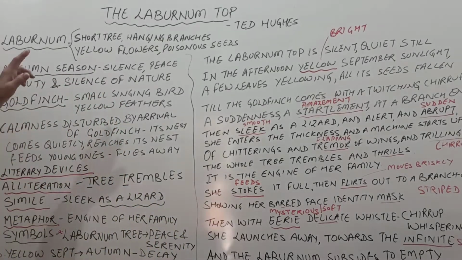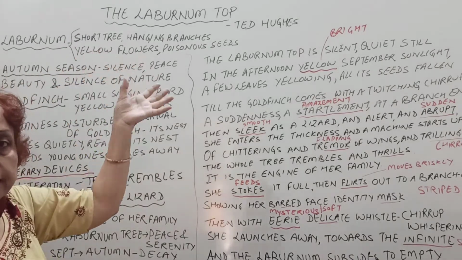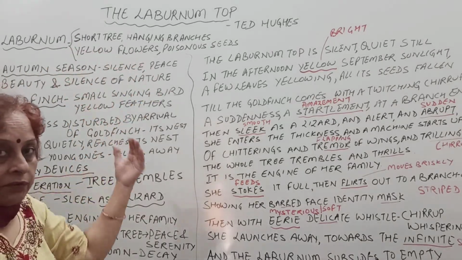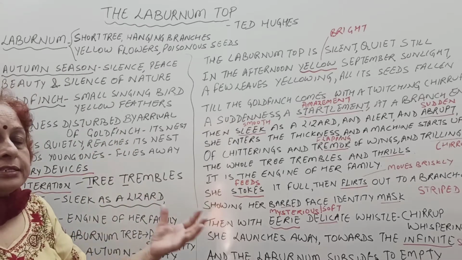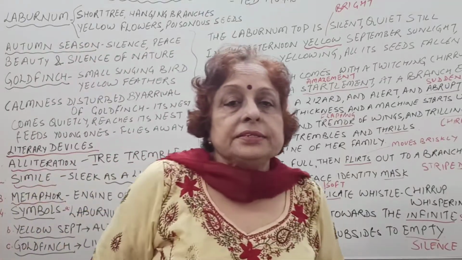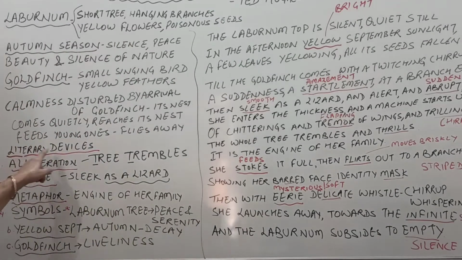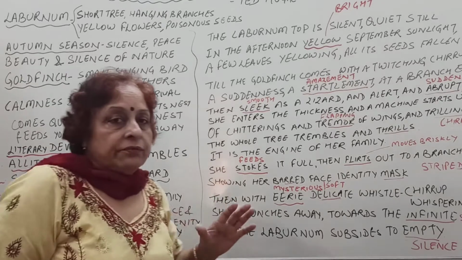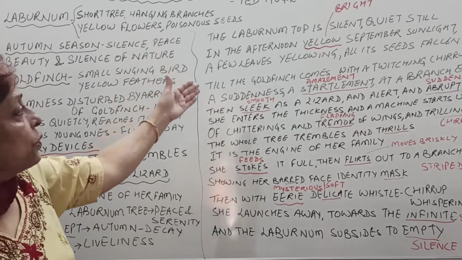So the poem describes the laburnum top, the laburnum tree which is silent and still, then the arrival of the bird which causes a lot of noise, and the whole tree starts shaking like an engine. Now there are various literary devices, poetic devices used by the poet in this poem. There is alliteration, simile, metaphors, and symbols, which we will discuss while discussing the poem. Now let's come to the poem.